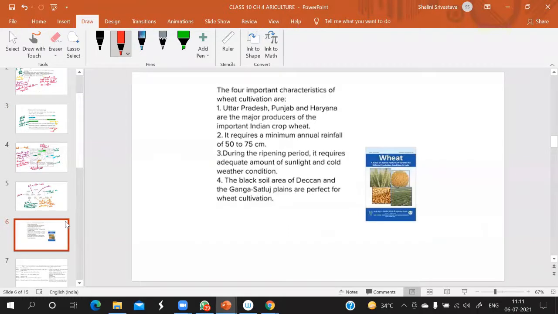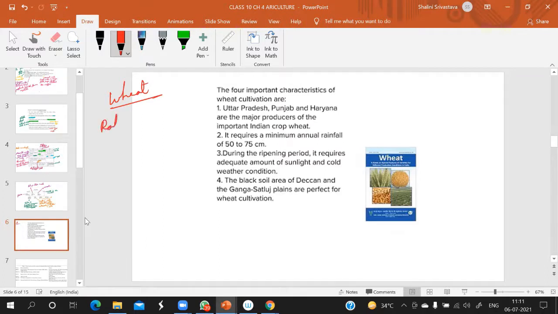Done till here. Now let us come to the crops one by one. This is wheat. What are the features of wheat? You have to prepare a table that I'll let you know. These are important characteristics. Mainly wheat is a rabi crop.